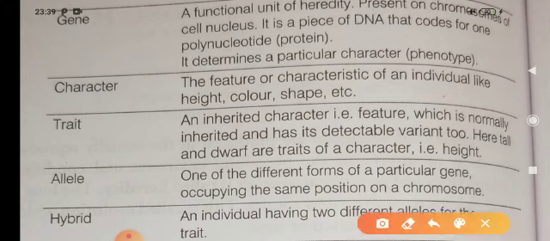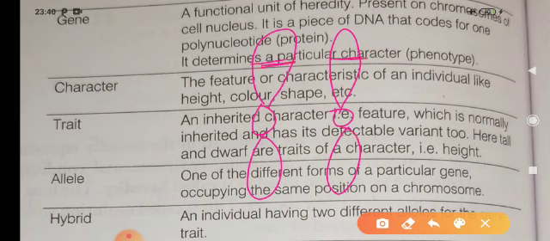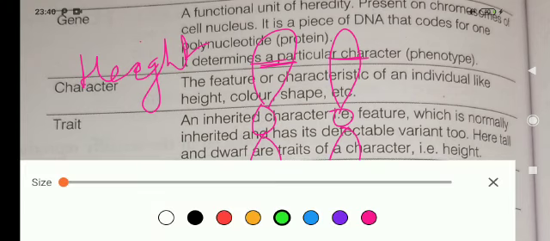Suppose this is a homologous chromosome, and this position lies for the character height. Suppose this position is responsible for capital T and this position is responsible for small t.